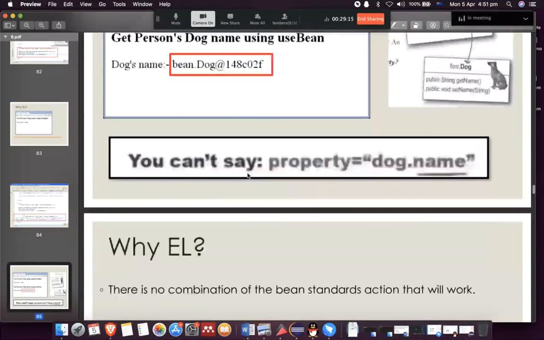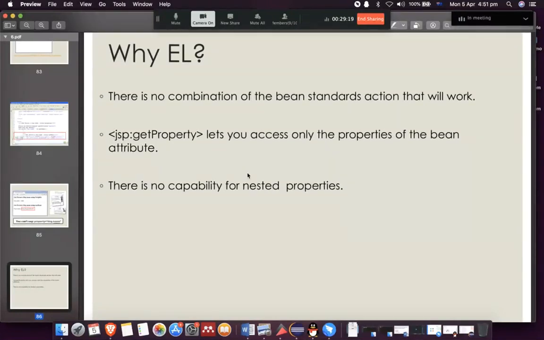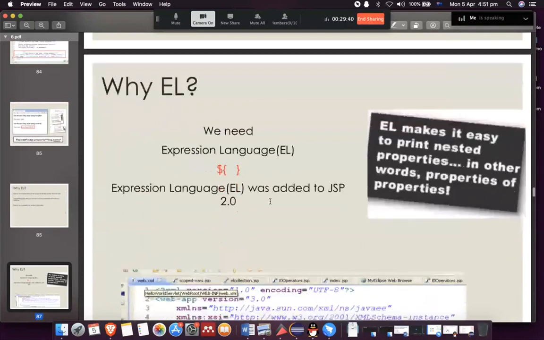So I'm going to skip through this. So the answer is we need to use expression language if we want to do certain things, for example, to get the property of another property. And also we saw how simple it is to access properties using expression language rather than useBean.